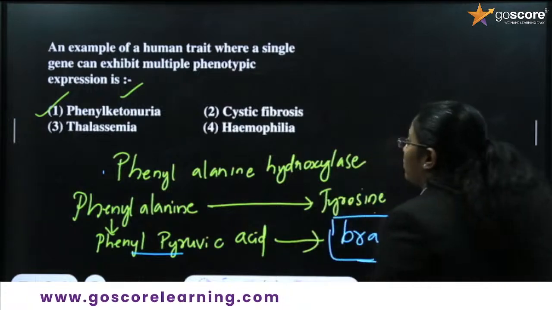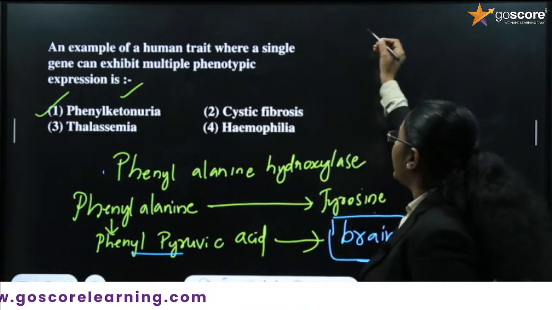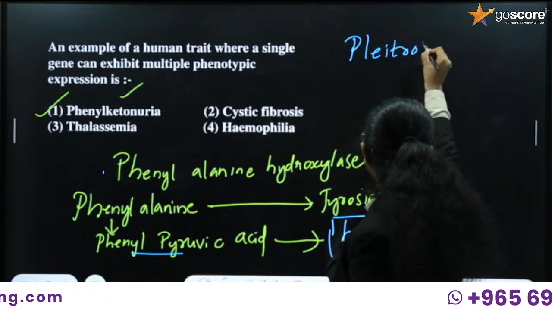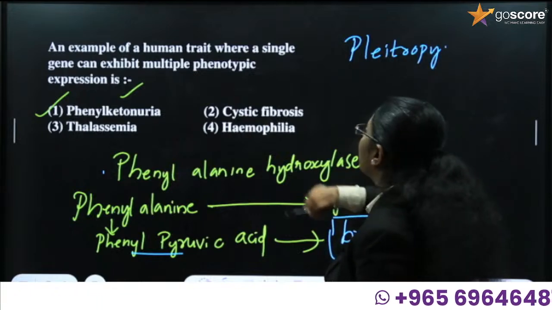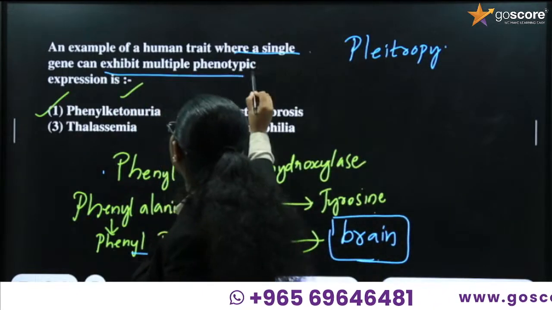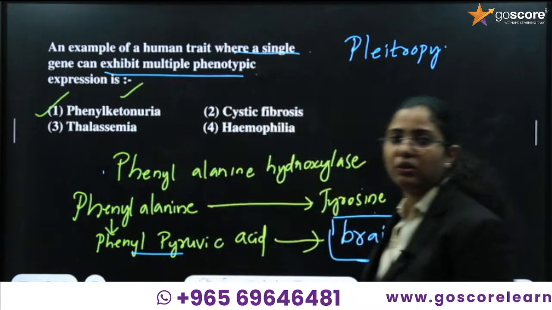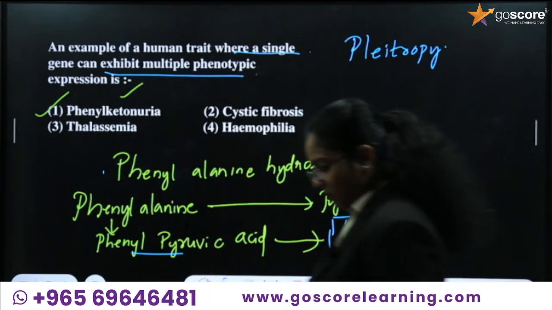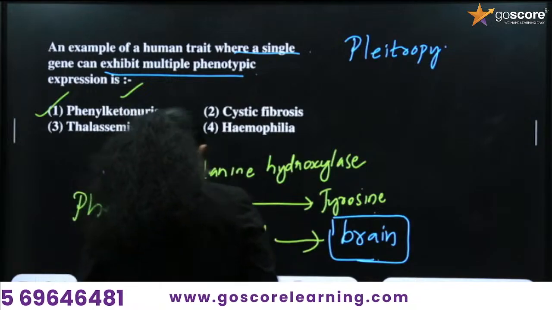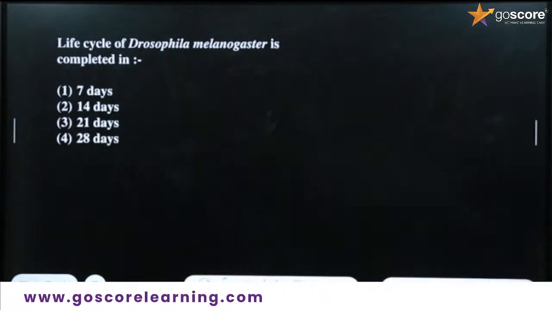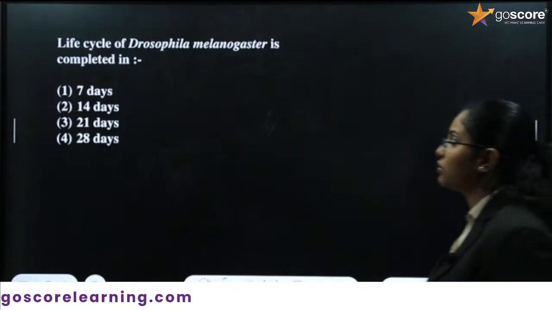Is it clear? So, what is the answer? The trait is known as pleiotropy, where a single gene exhibits different phenotypes. Okay, clear? If it is clear, then you can give me thumbs. Okay, fine. So let's move into the next question. Life cycle of Drosophila.